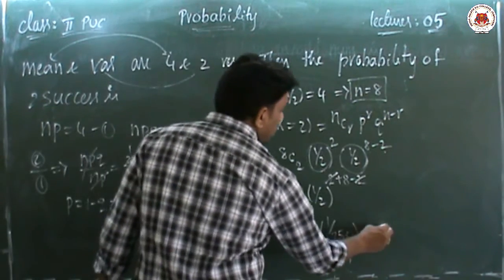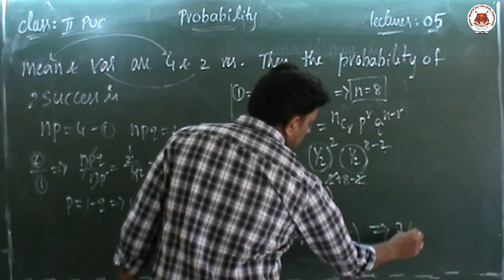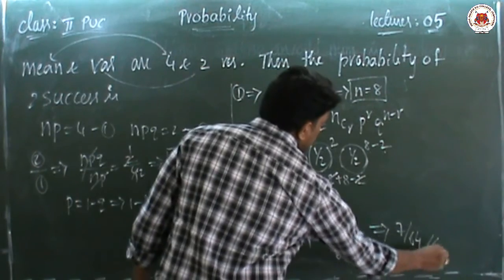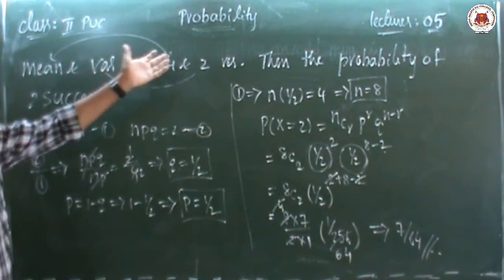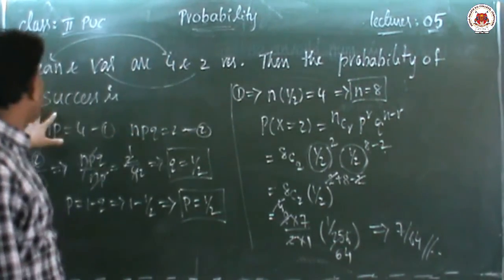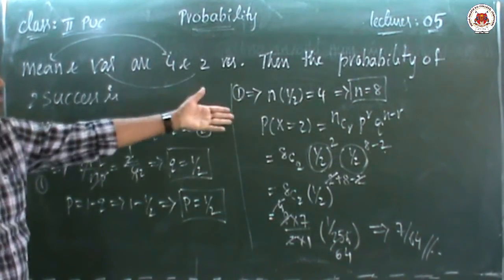So what is the final answer? The answer is 7 by 64. This is the manner. Mean and variance are given, and he is asking the probability of 2 success.